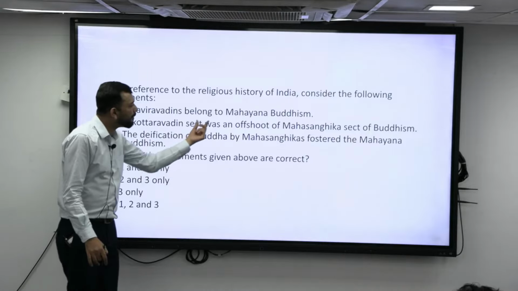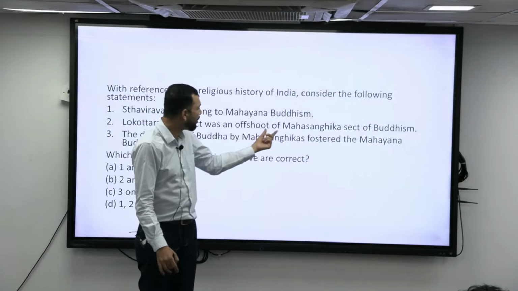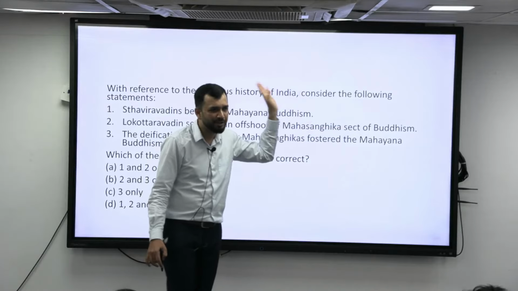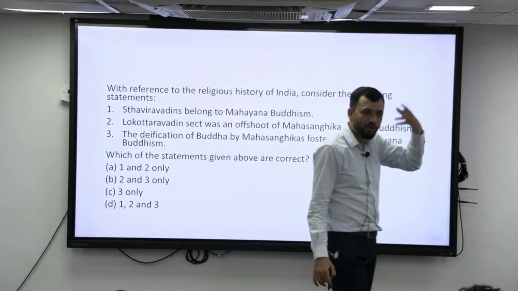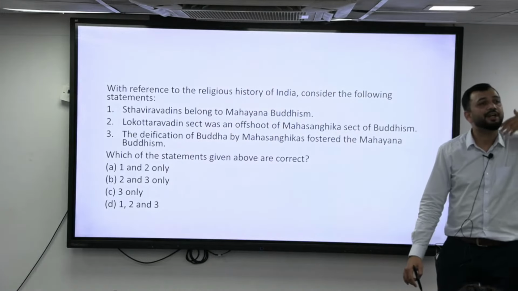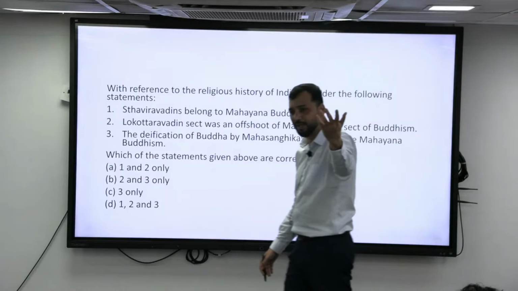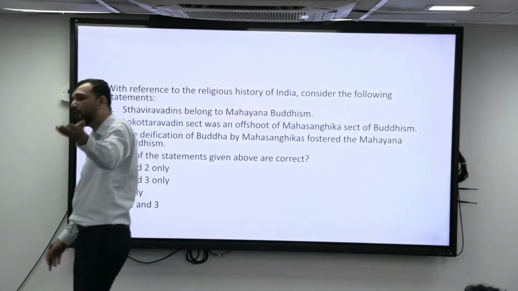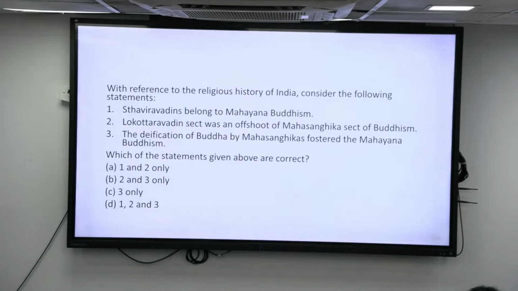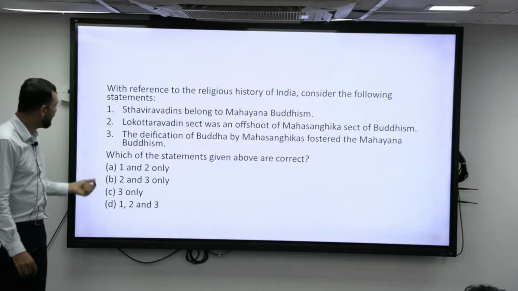Now, Lokottaravadin is an offshoot of the Mahasangika sect of Buddhism. That is correct. Lokottaravadin means Buddha is transcendental. He does not belong to this world. He has come here to serve something, right? So he has been considered an offshoot of Mahasangika Buddhism. So the second statement is correct.